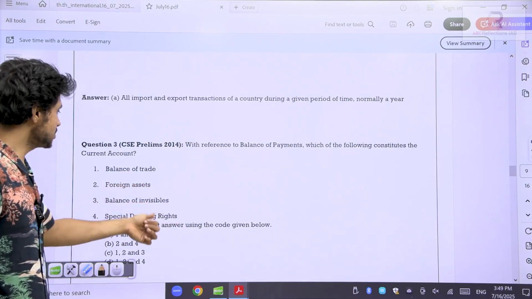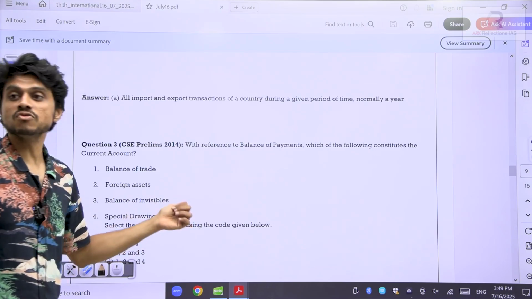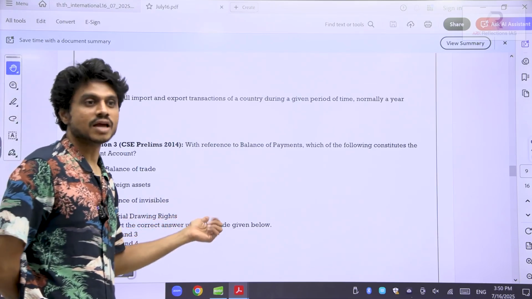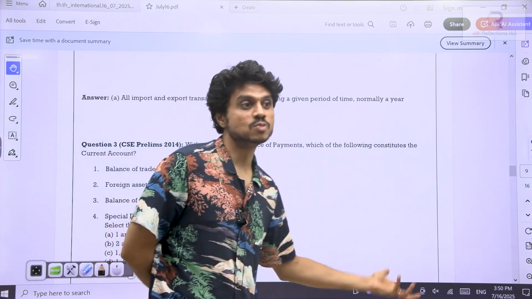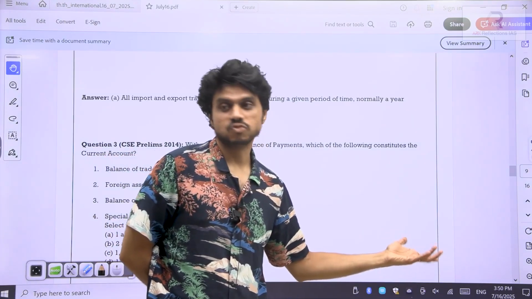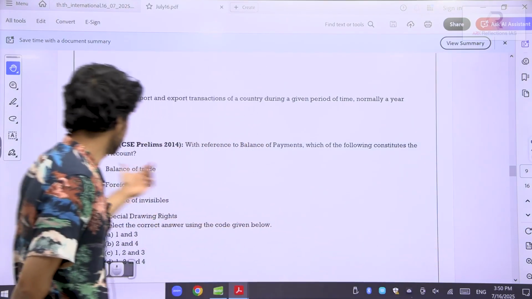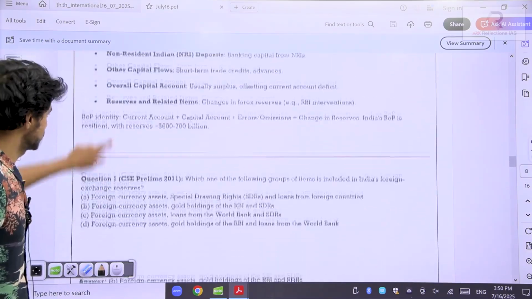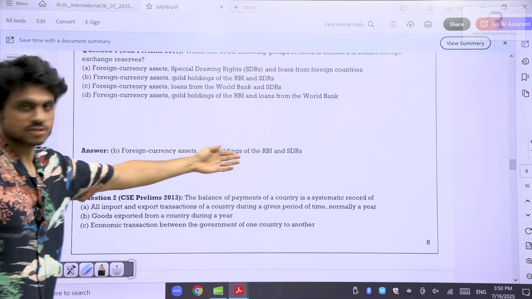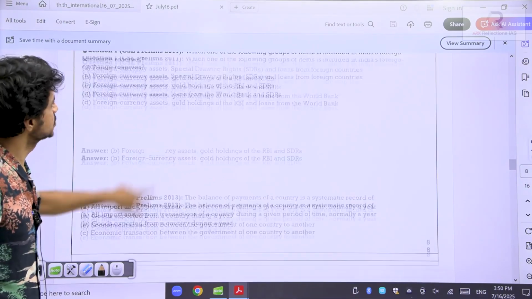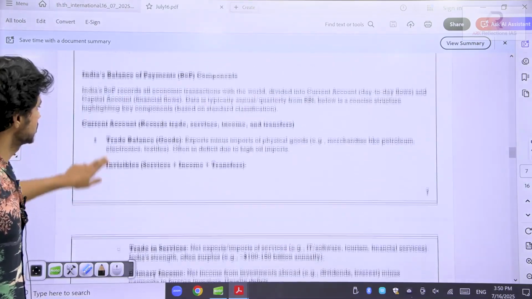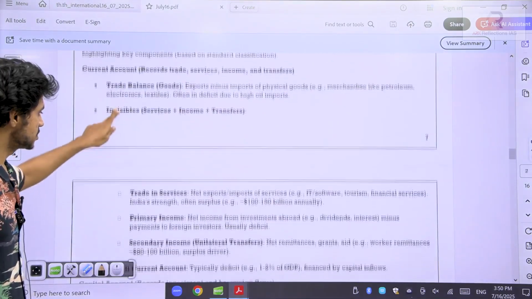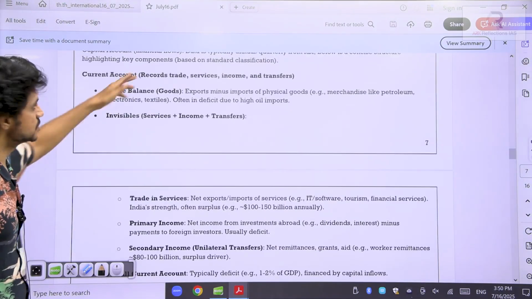So foreign assets and the special drawing rights, these are components of the capital account, the accumulation one. Forex. This is where we have mentioned the foreign assets. See here, they have mentioned that as an option. So current account, this is the part: trade balances, invisibles. Okay, this is what current account is.